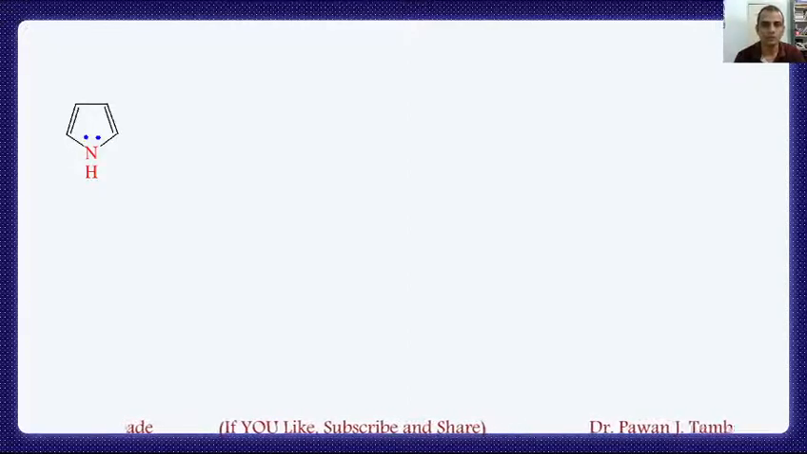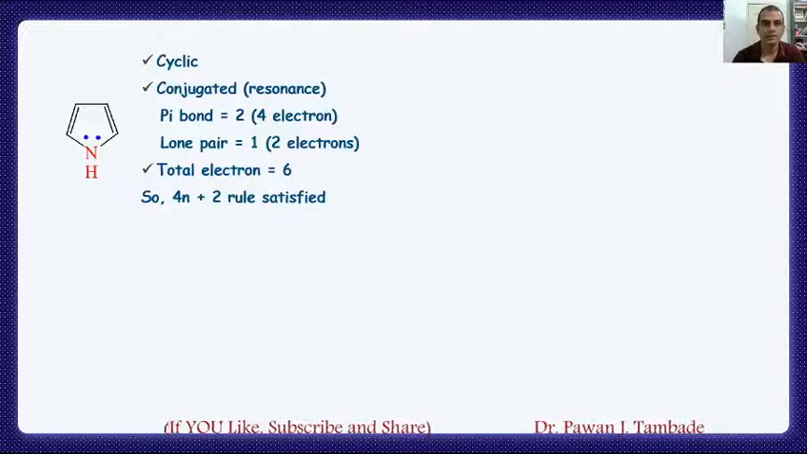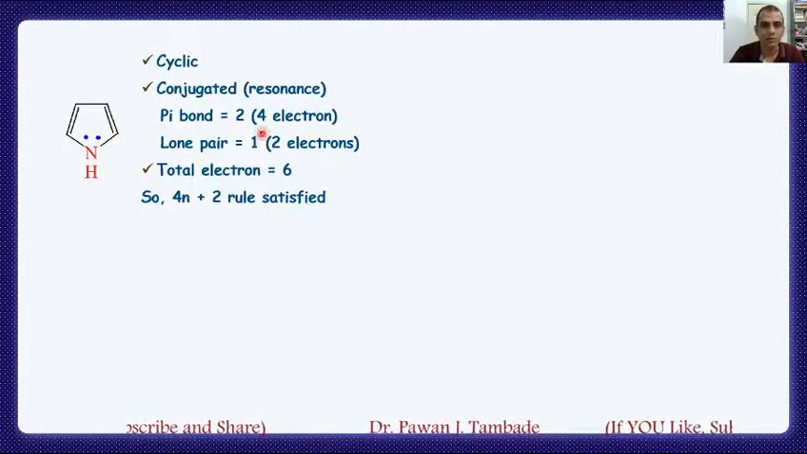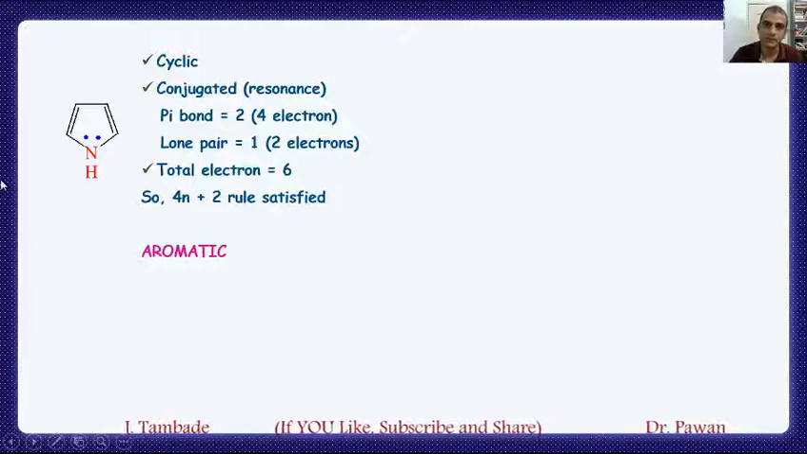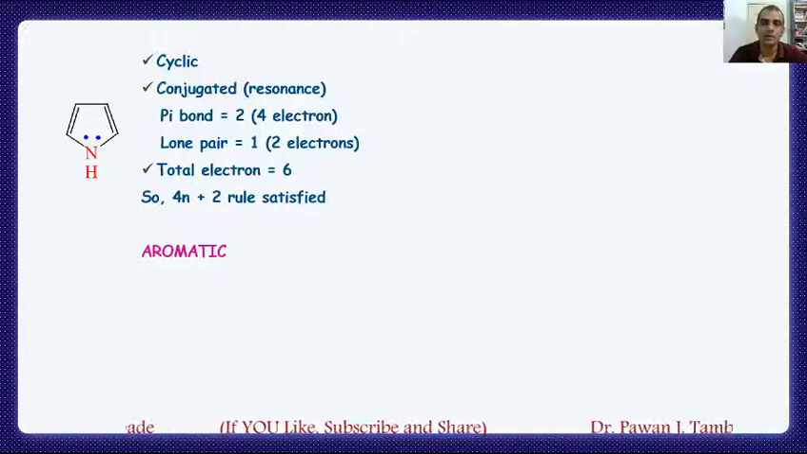If you look at this molecule, pyrrole, the molecule is cyclic, it is conjugated, it has 2 pi bonds, that is 4 electrons, and there is a lone pair of electrons present on nitrogen. So the total electrons associated with this molecule are 6, and yes, the molecule obeys the 4n plus 2 pi electron rule, and thus this molecule is aromatic in nature. In this molecule, the lone pair of electrons associated with nitrogen is counted for the purpose of aromaticity, and this molecule is aromatic in nature.